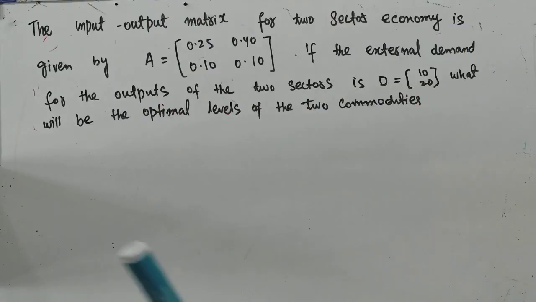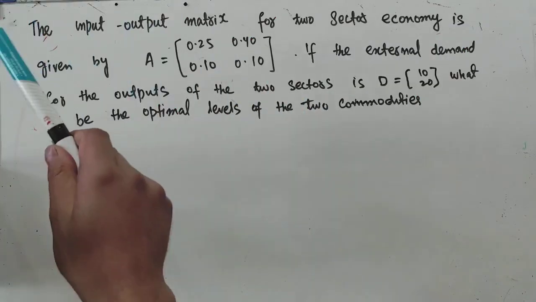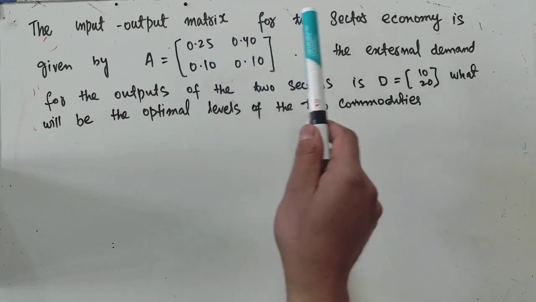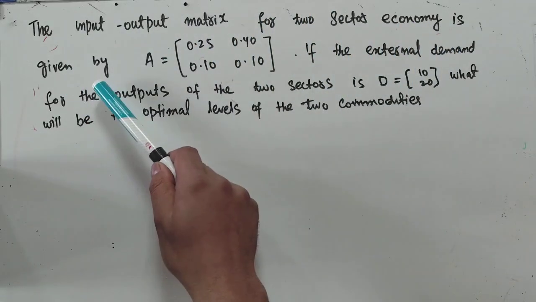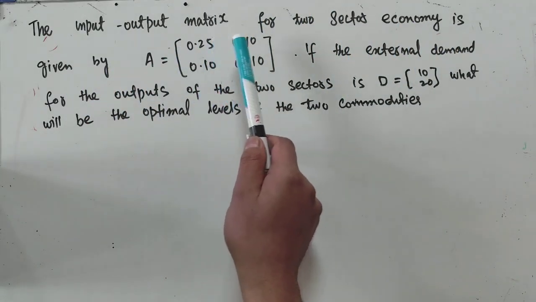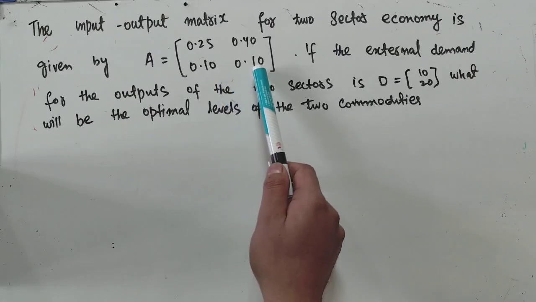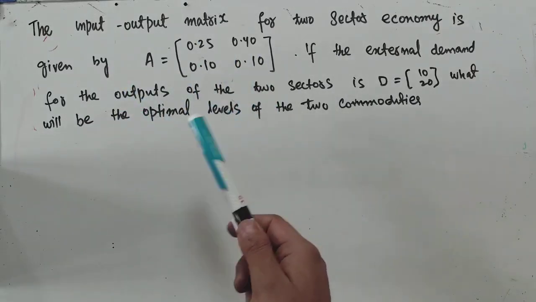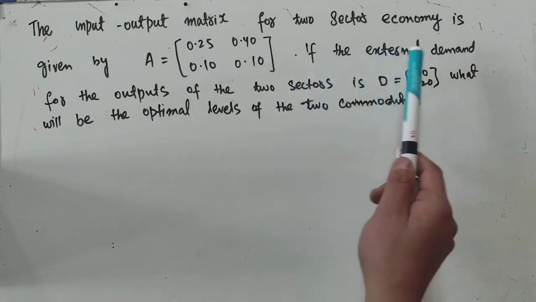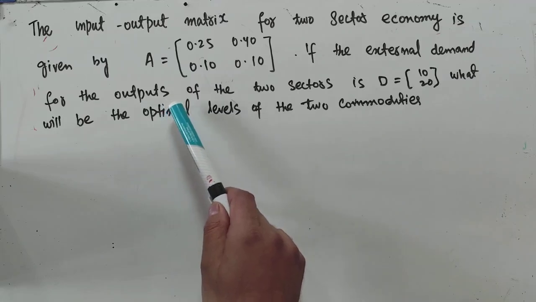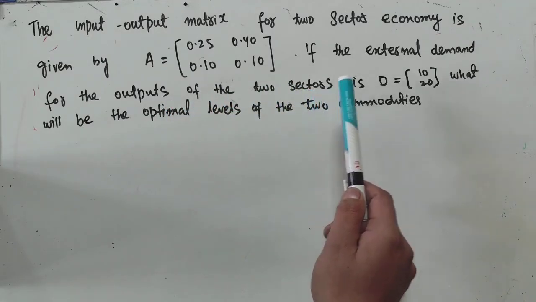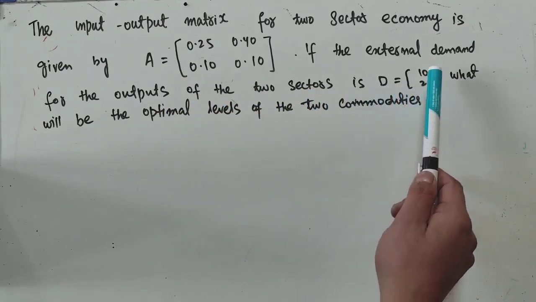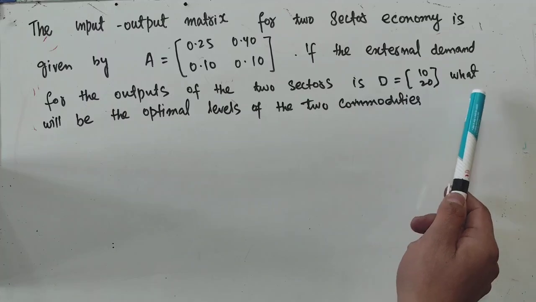Next question is on the input-output model. The input-output matrix for a two-sector economy is given as A is equal to 0.25, 0.4, 0.1 and 0.1. This is our input-output matrix. The external demand for the outputs of the two sectors is given as D is equal to 10 and 20, a column matrix.